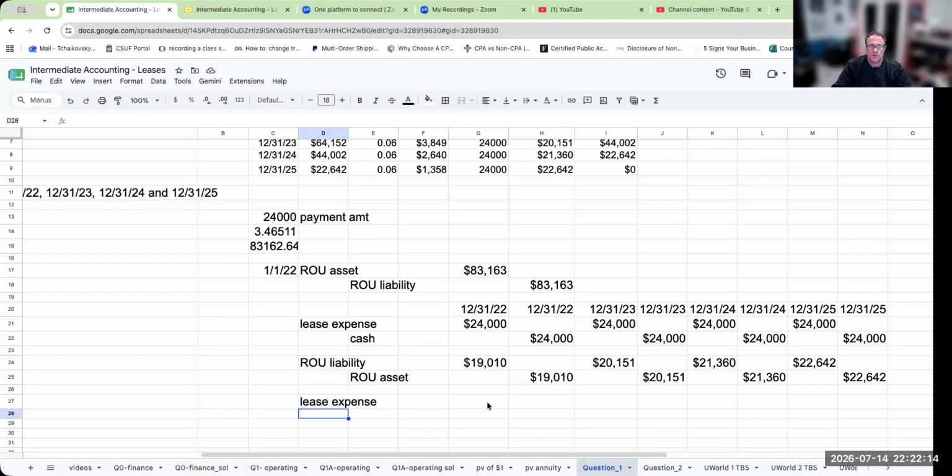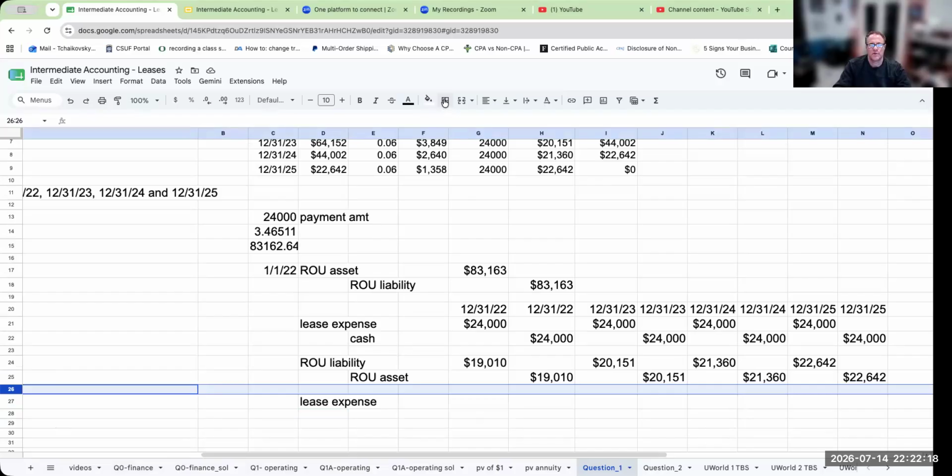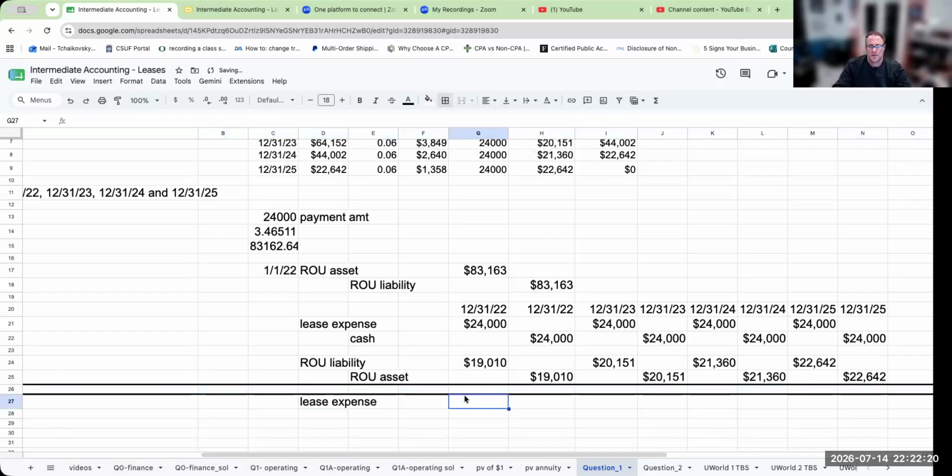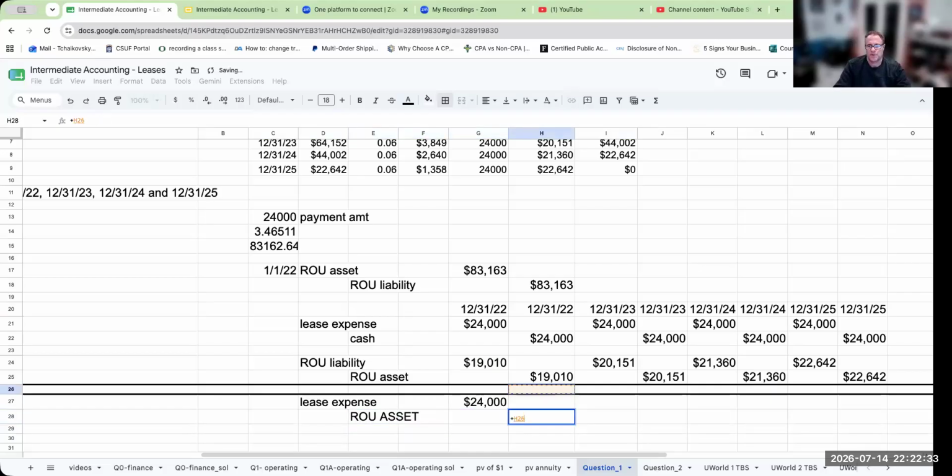So another way you could do this, an alternative way, is you debit lease expense for 24 grand. And then you credit the right of use asset for this. Your difference here is to the lease liability.